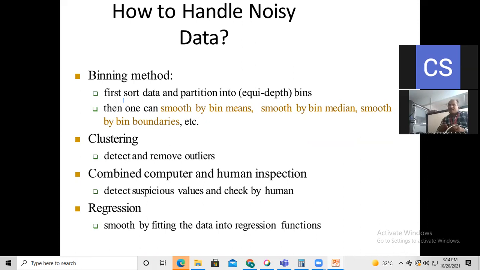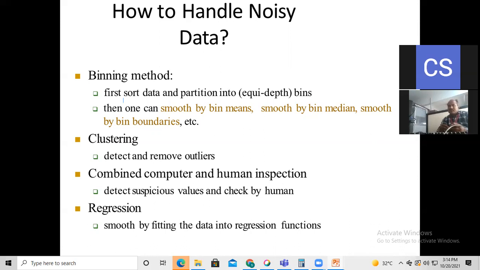Okay, that binning method is divided into three parts. The first one is the equi-depth. Second is by bin means. The second one is by bin median, and again the third one is by bin boundaries here. How exactly the binning method is going to work, I will explain with the help of an example in the next slide.